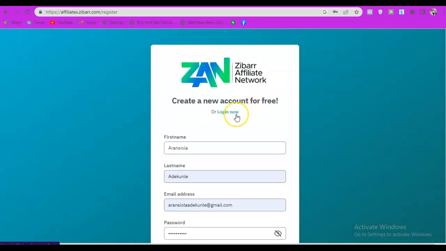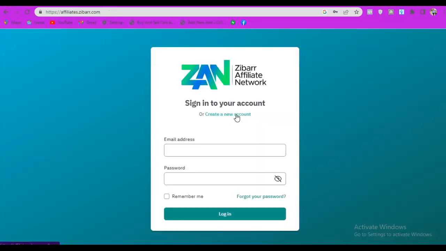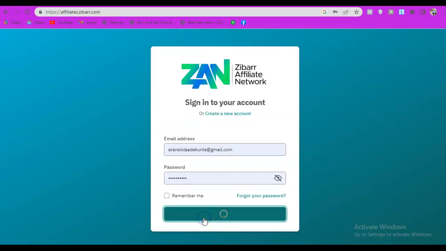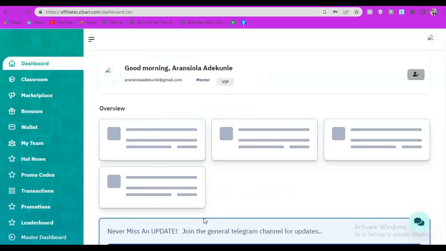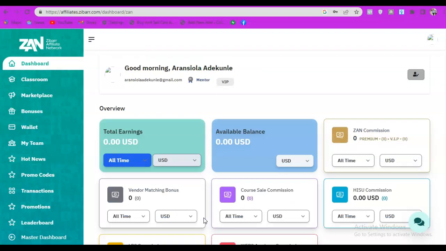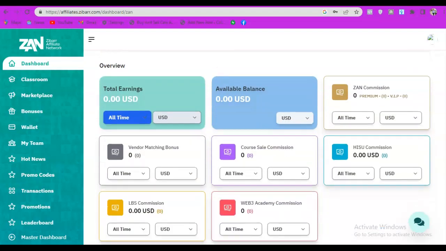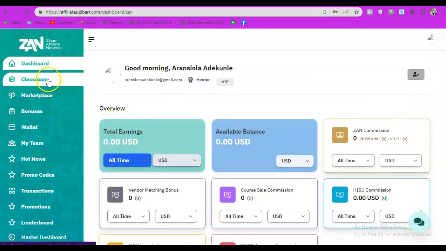What I will just do now is take it to the login page and click on login. You can see my details are filled in already. All you need to do is click on login. You input your email and your password and you click login. Voila. This is how you see the dashboard. Can you see now? You see the classroom, you see everything. You can see the dashboard, like you are earning in dollars. You see, in dollars.